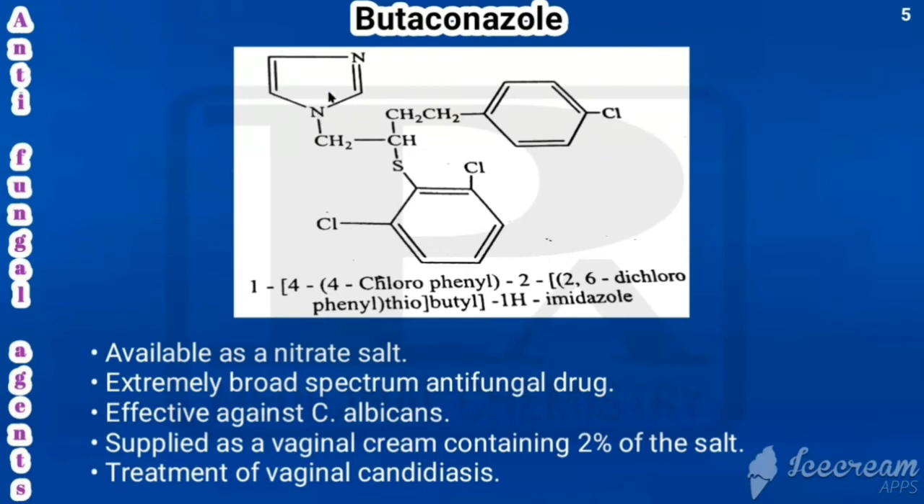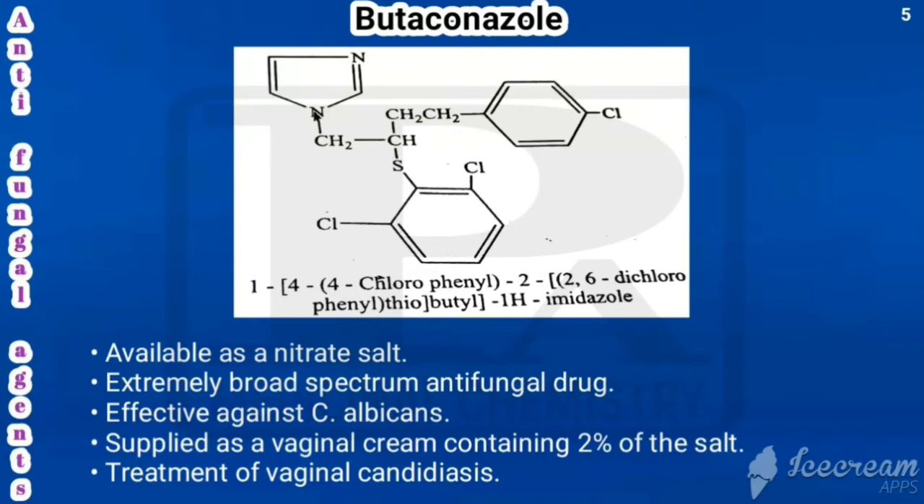So we'll see the chemical name of butaconazole. So buta that indicates there may be presence of butyl group, and azole is indicating the presence of imidazole. So what is the structure for butaconazole? That is having imidazole nucleus, and first nitrogen of imidazole is connected with the butyl, and the fourth carbon of butyl is having 4-chlorophenyl, and second carbon is having 2,6-dichlorophenyl thio. Okay, so we'll see the chemical name.